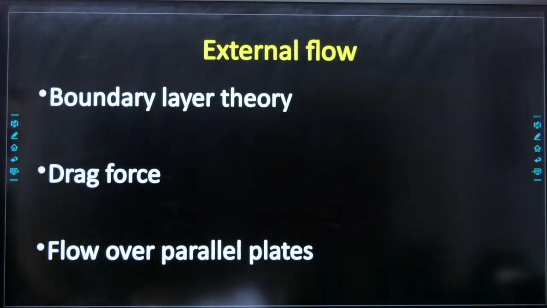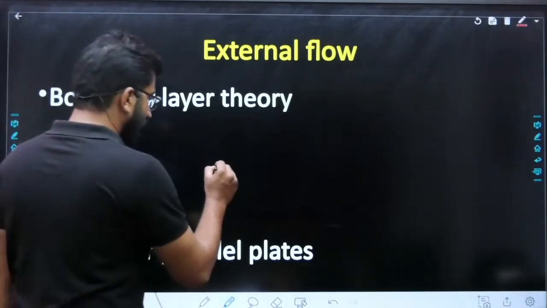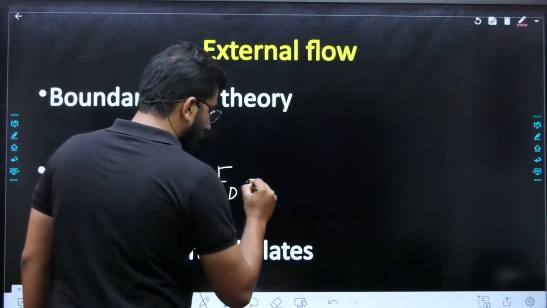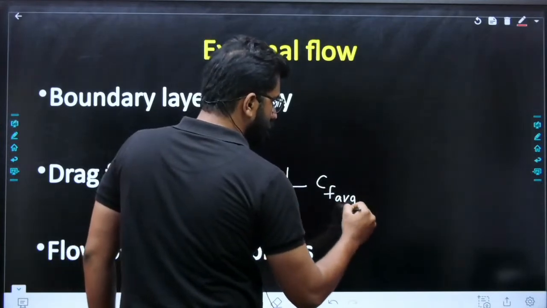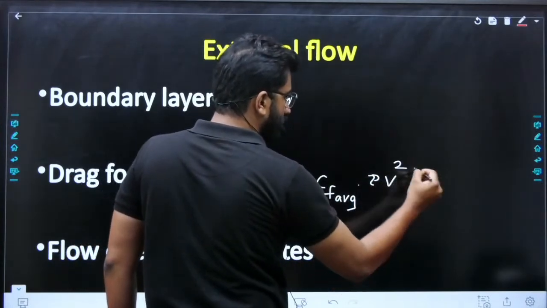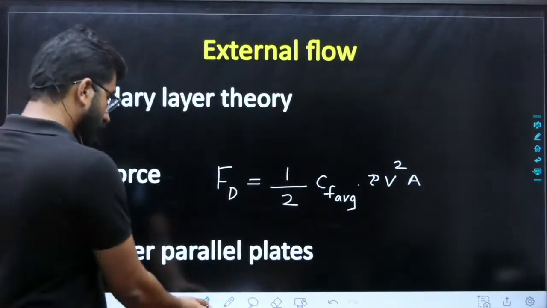External flow, boundary layer theory, drag force. So drag force equations you can remember. What is the equation for drag force? Drag force equation is 1/2 CF average into rho v square A. Right? CF average rho v square A. Have you seen this equation somewhere?